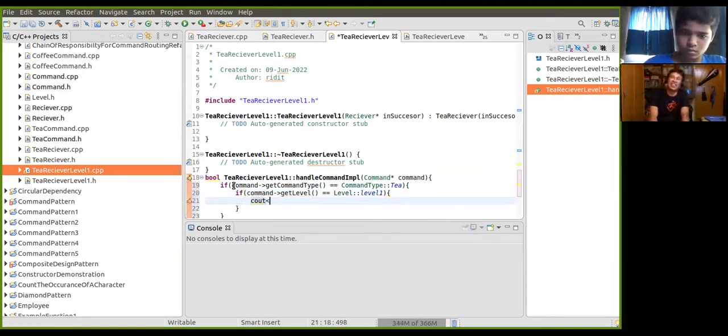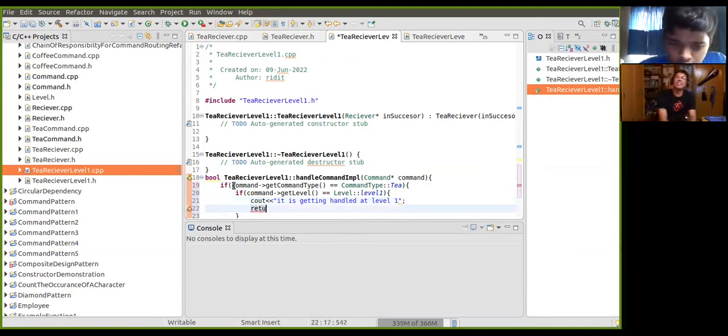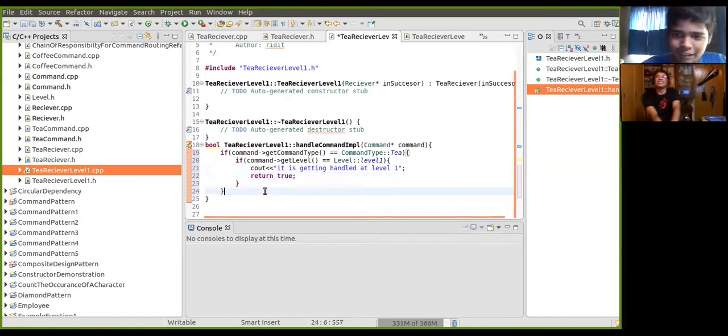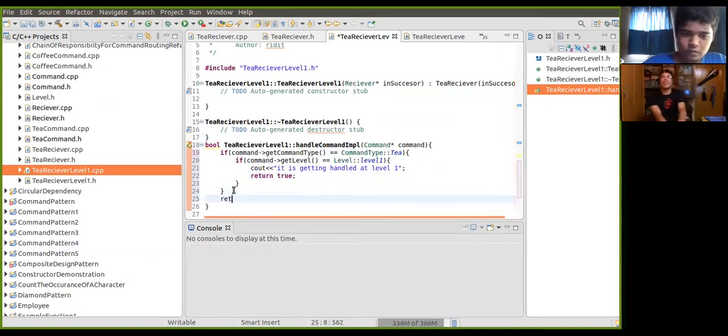So here you are simply making it. This is being labeled or handled here. And then you just have to return handled. Once it is handled, you return true, right? Otherwise, here you can return, or maybe hang on, return false.